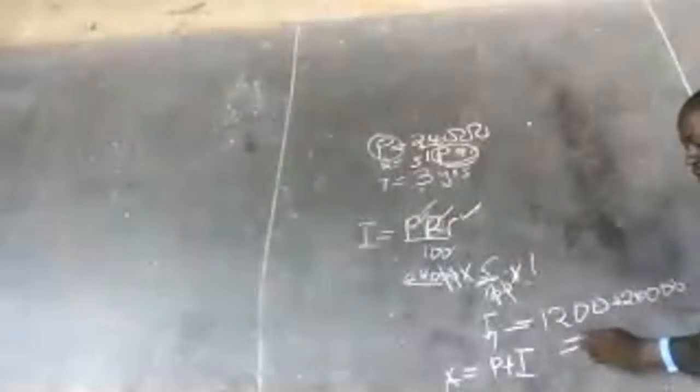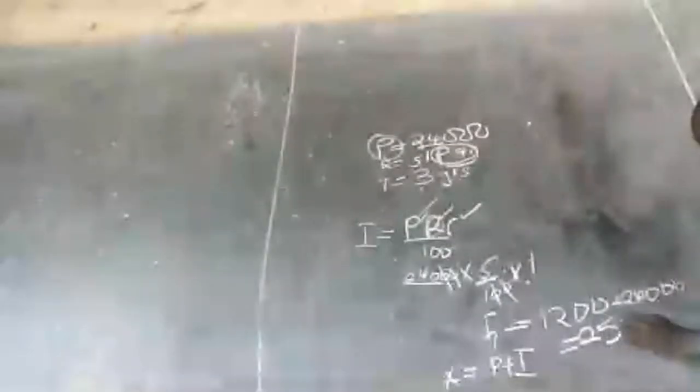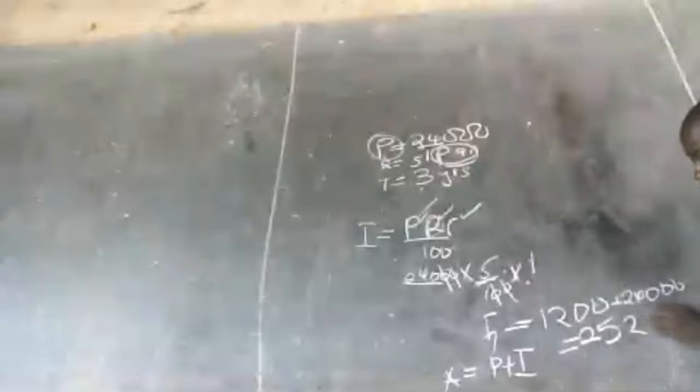What do you get? 25,200. So this is the amount of the first year, and the amount of the first year acts as the principal of the second year.